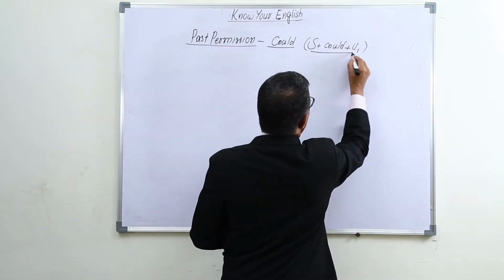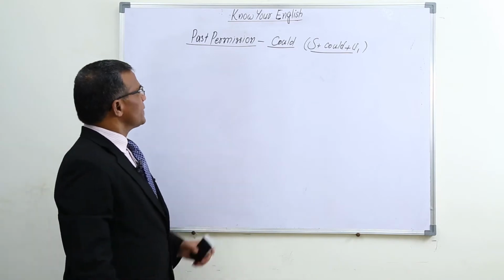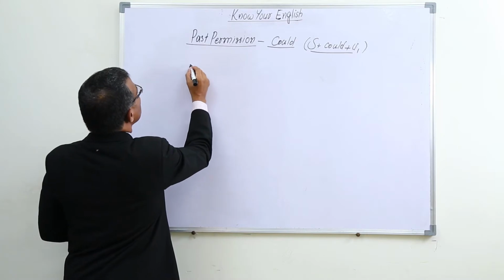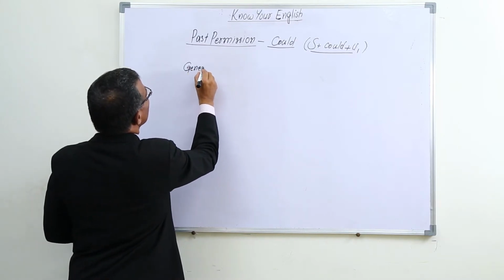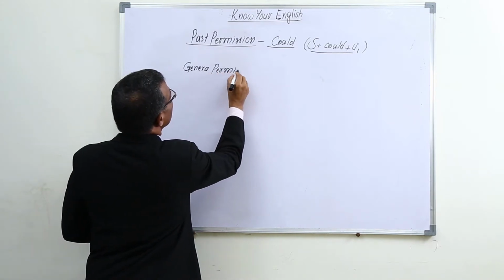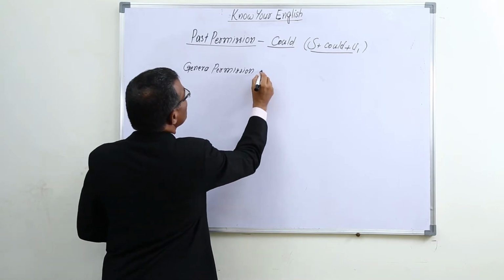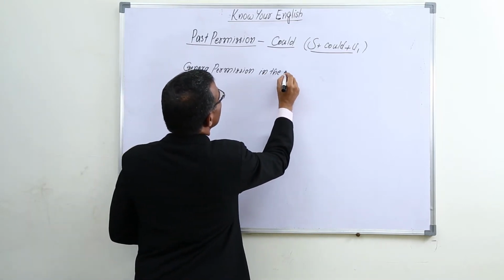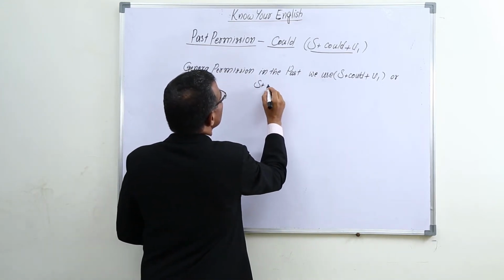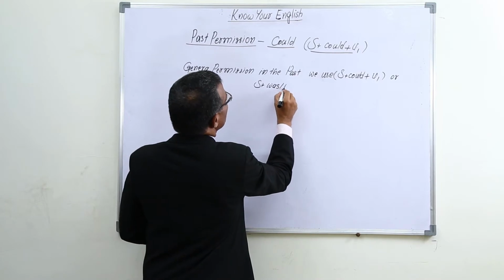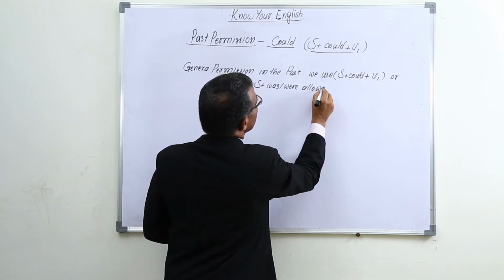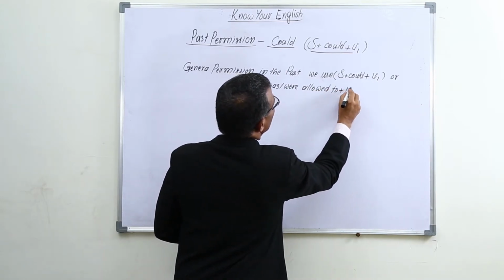Here for past permission, if it is a general permission in the past, subject plus could plus V1, or subject plus was or were allowed to plus V1.